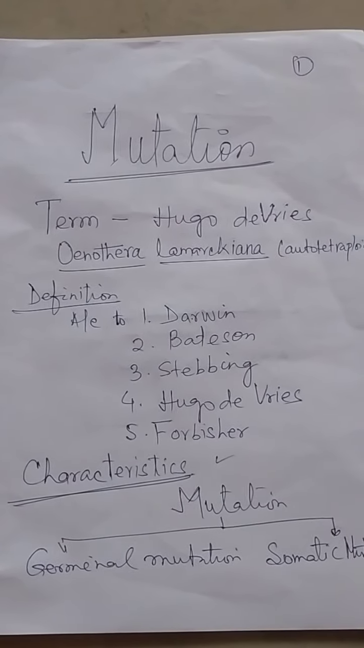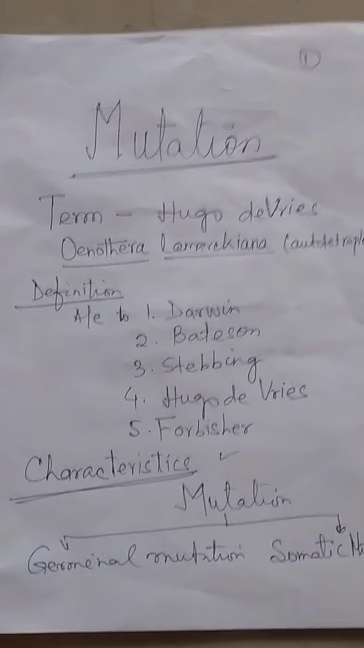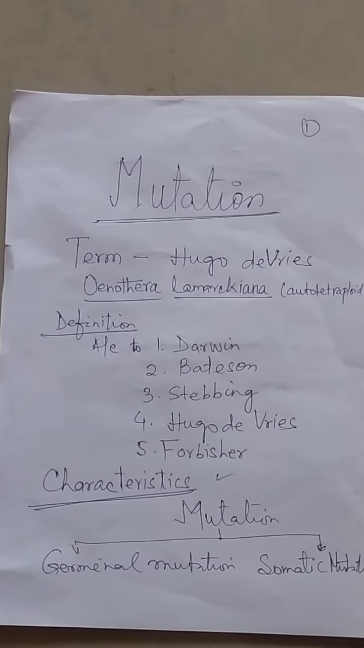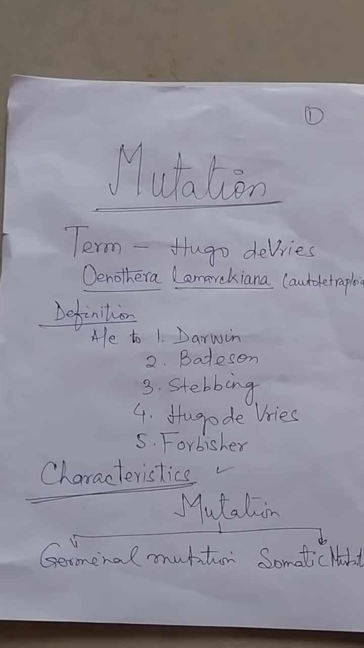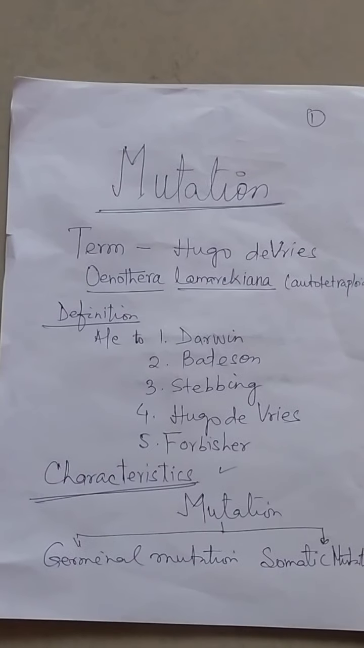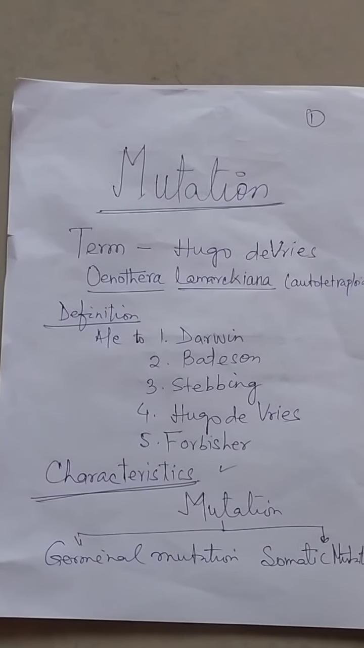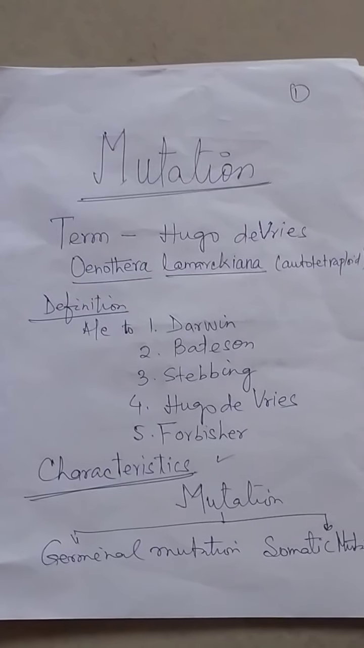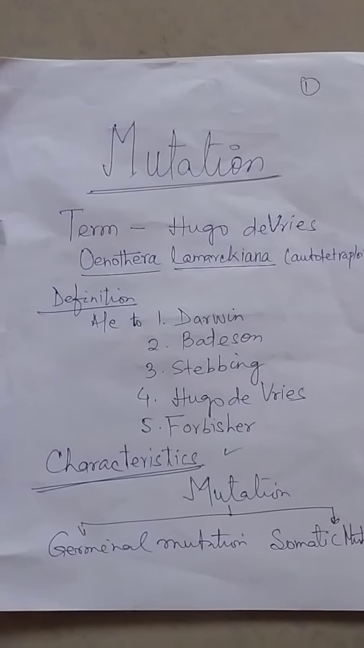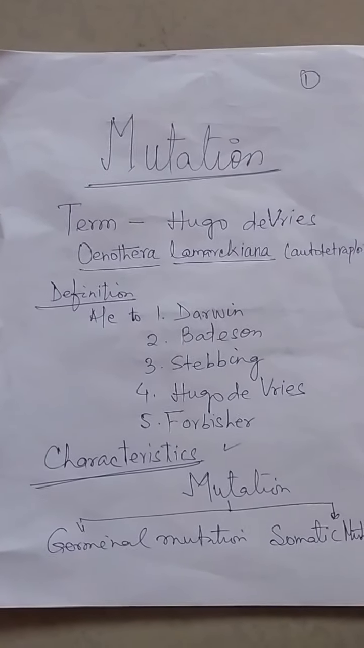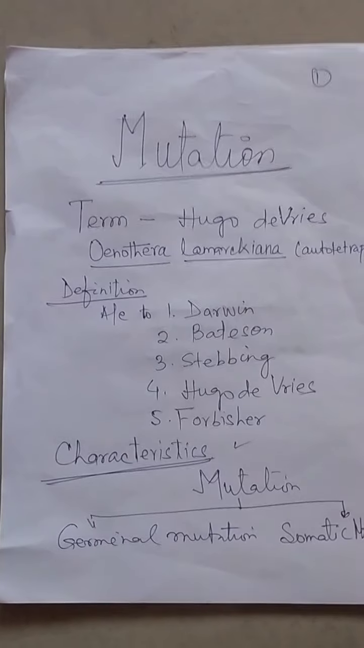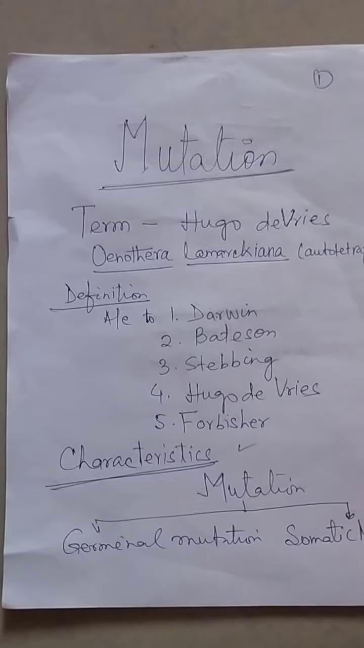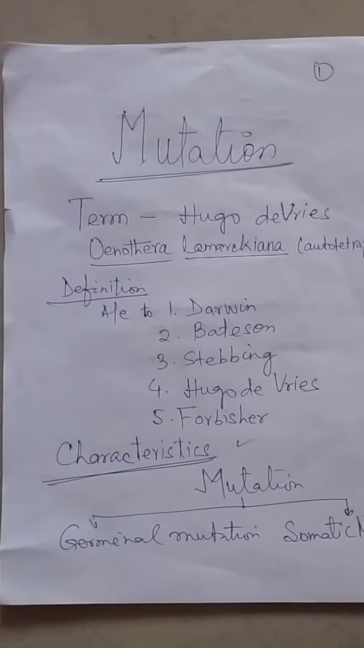Now, today I am going to discuss mutation. The term mutation was proposed by Hugo de Vries while he was working on Oenothera lamarckiana. It is an autotetraploid. But the phenomenon of mutation was first noted in 1791 by Seth Wright, who noticed a short-legged lamb in the flock of Ancon sheep in England.